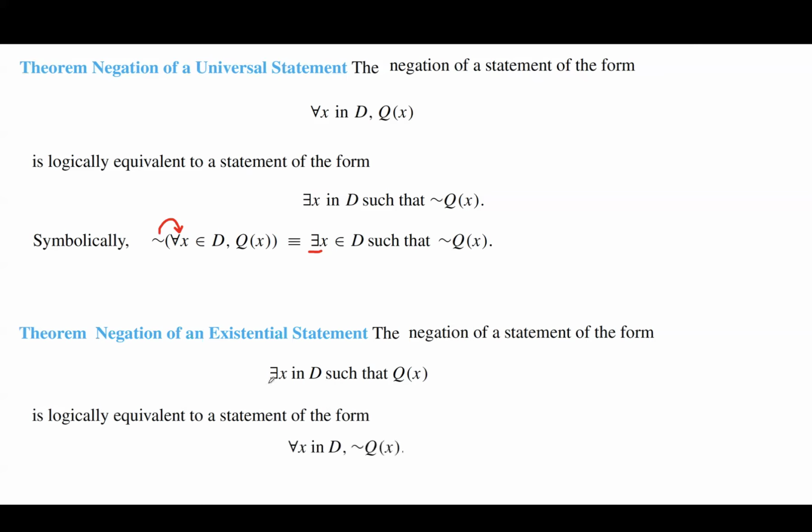So again, please note that the negation of existential quantifier is universal quantifier. Symbolically, we write it this way: the negation of existential quantifier, which is universal quantifier, and you just need to negate the predicate itself.